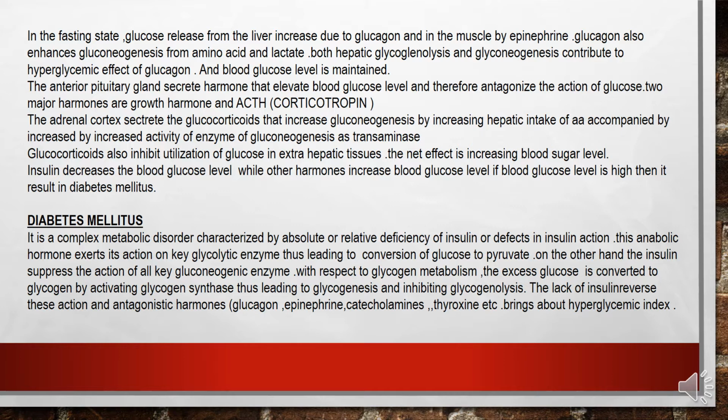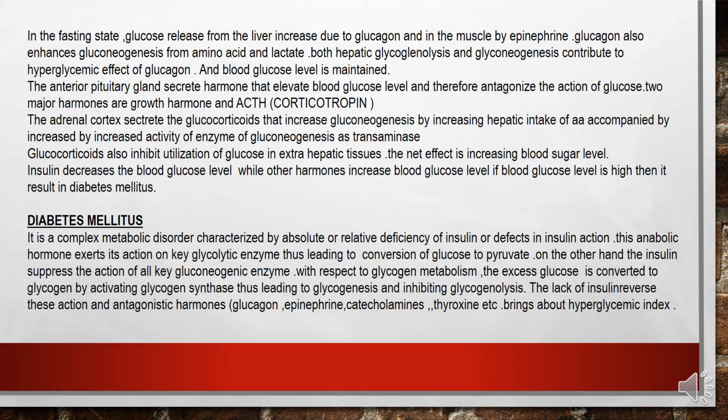When we are in the fasting state, glucose release from the liver increases. Means most of the glucose is released from the liver when we fast due to glucagon, and in the muscle by epinephrine. Glucagon also enhances gluconeogenesis from amino acids and lactate. Both hepatic glycogenolysis and gluconeogenesis contribute to hyperglycemic effect of glucagon, and blood glucose level is maintained.